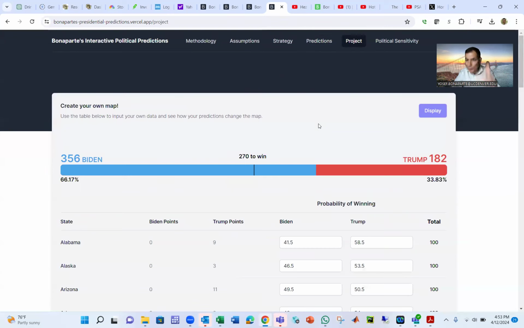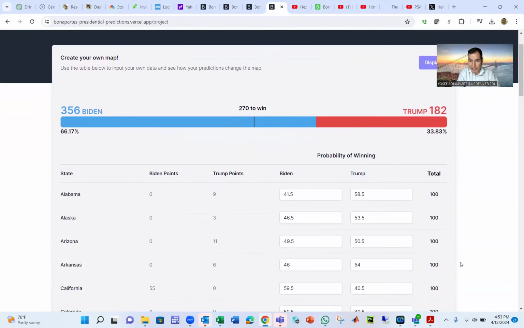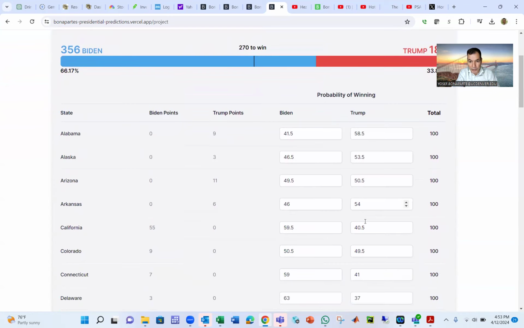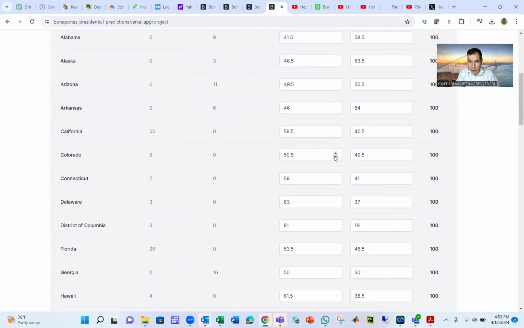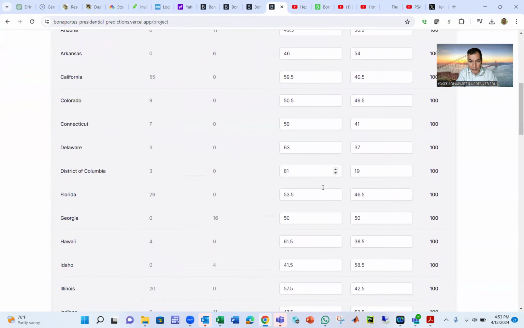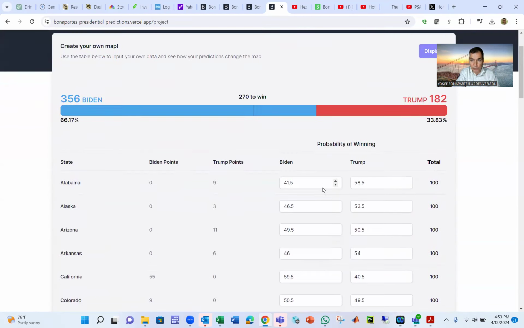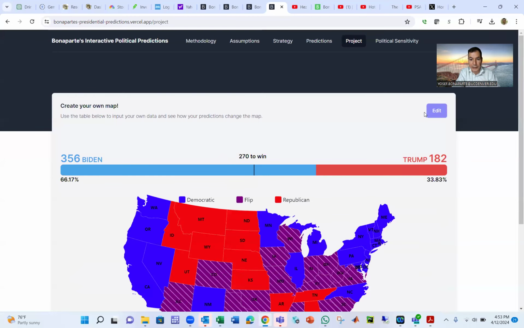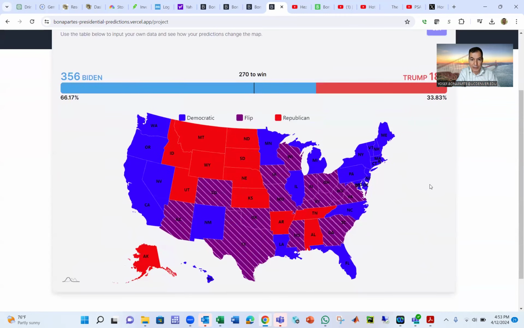I want you to go and build your map. Go to this map and try to change the numbers. Whoever you think wins, it's like March Madness. You do the bracket here by state, go state by state, and select who's the winner. And after that, you decide, you go state by state. Once you finish, you say display, and then basically, boom, this is your map.